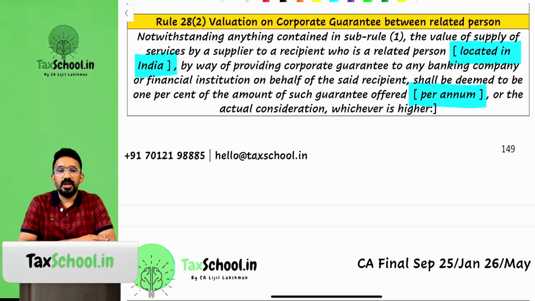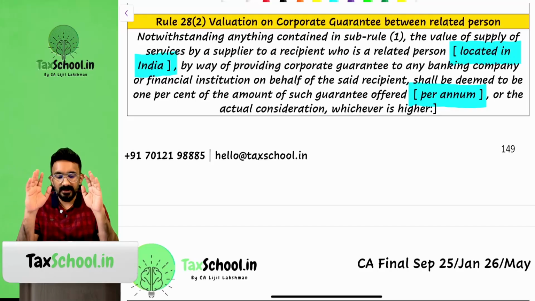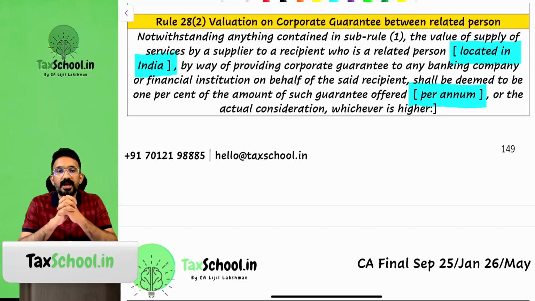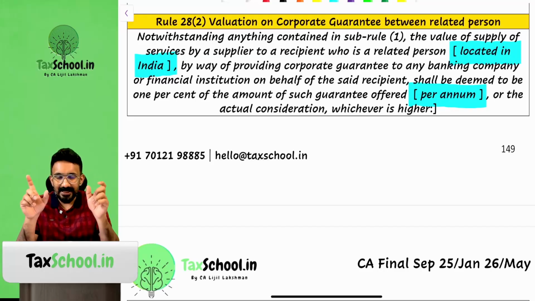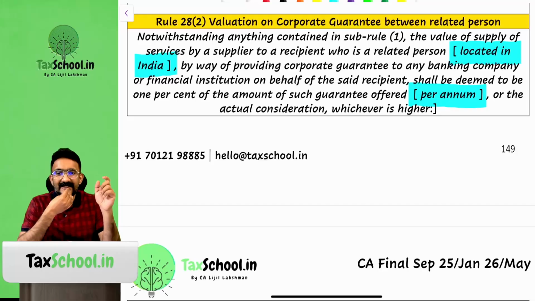They are saying that whatever the total amount on which guarantee is given, you apply 1% per annum of that as the value, provided the guarantee is given by a related person. So when it is a related person or distinct person, the valuation should be as per Rule 28. Rule 28 has sub rule 1, now they have inserted sub rule 2.